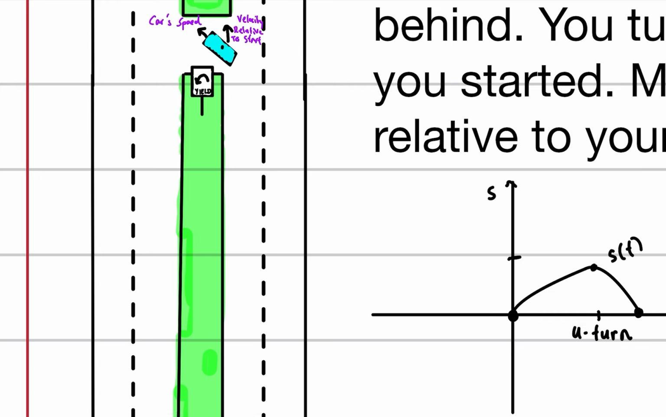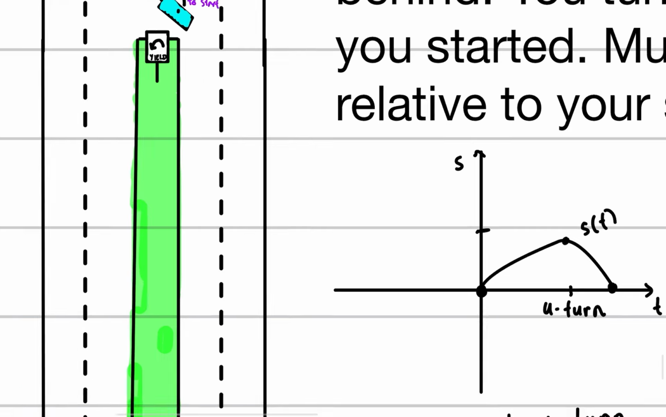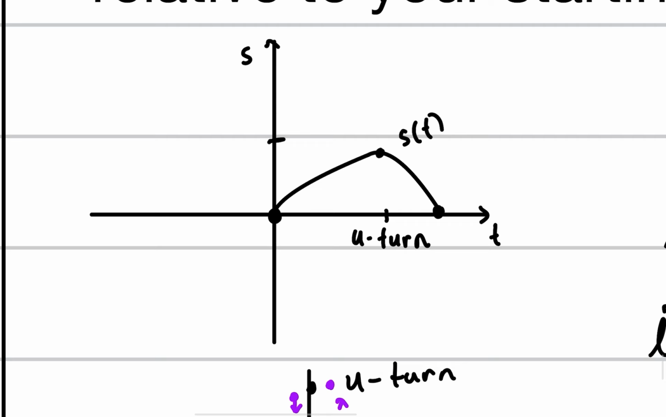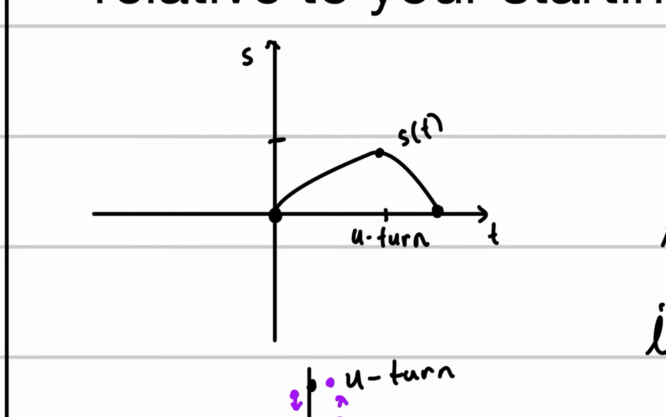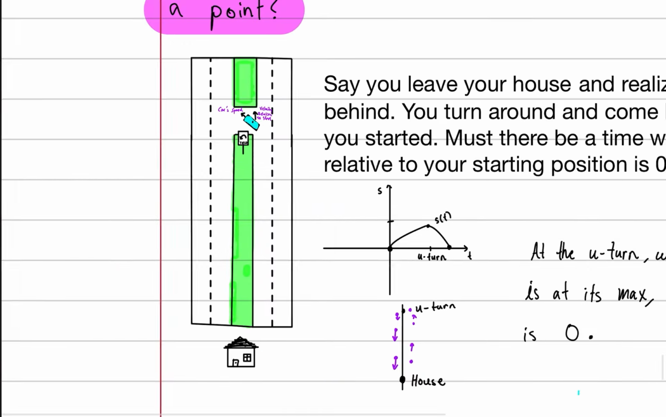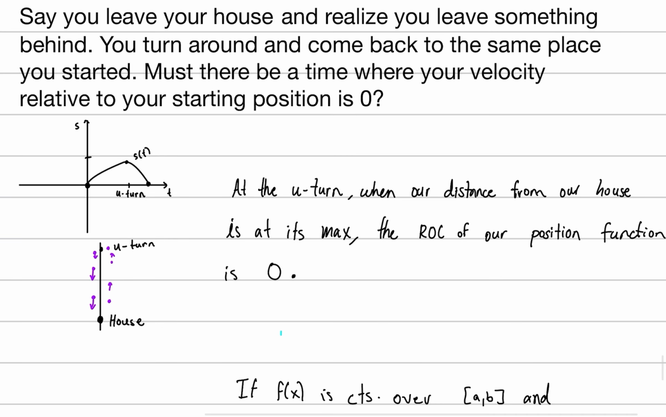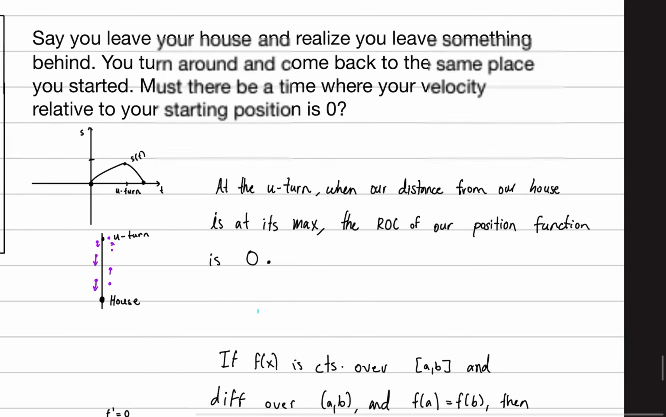And at this point, we have a positive velocity, right? And right here is where we reach a negative velocity. So the velocity is going to be zero at the U-turn, and it's best shown by this position graph. We're going up until the U-turn, then we're going back toward the house. And when our position is at its maximum, we have a derivative of zero. In fact, at the U-turn, when the distance is at its max, the rate of change is zero. And we know this is true by the derivative of a local extremum, since it's a differentiable function.